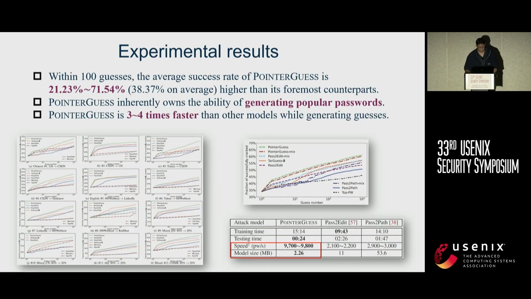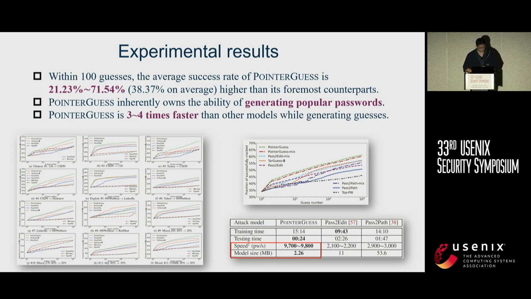So here are our experimental results. Overall, our PointerGuess achieved the best performance compared to other existing methods, particularly when we exclude identical password pairs in the test set. The average success rate of PointerGuess is 38.37%, on average higher than its foremost counterparts. And we can see PointerGuess inherently has the ability to generate popular passwords.